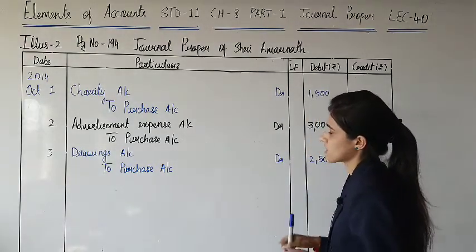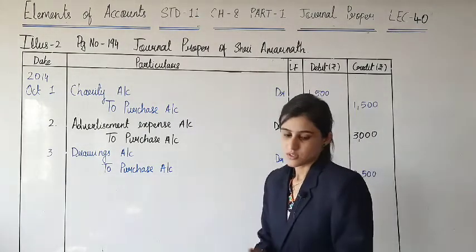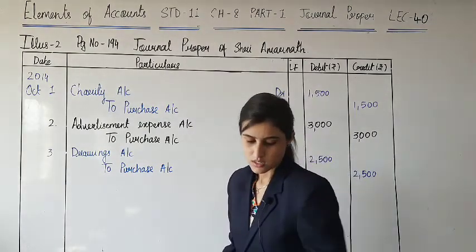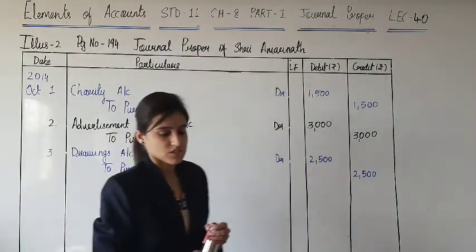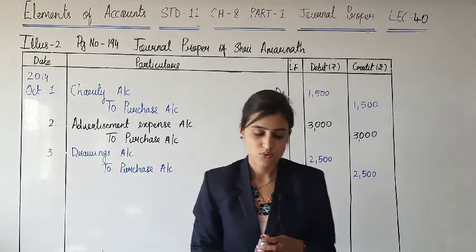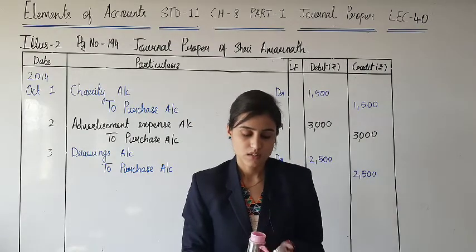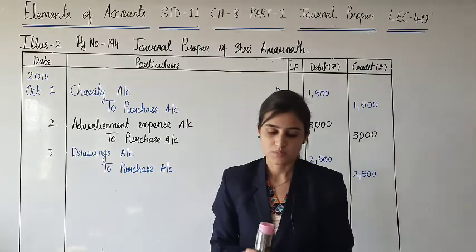Alright, so we have completed the first 3 transactions. The next transaction that we are going to do is of 4th of October, and it is about the acceptance of bill.